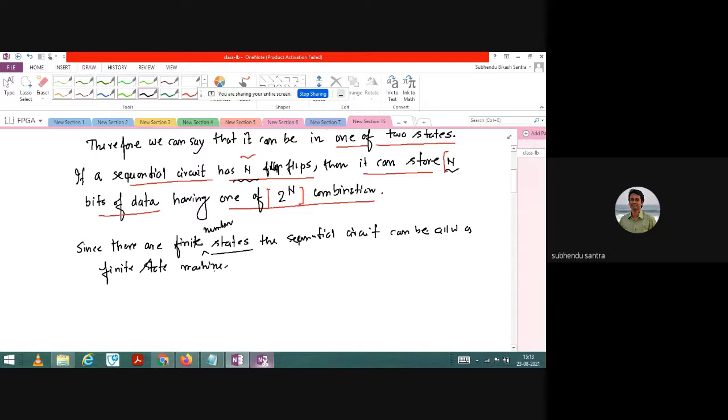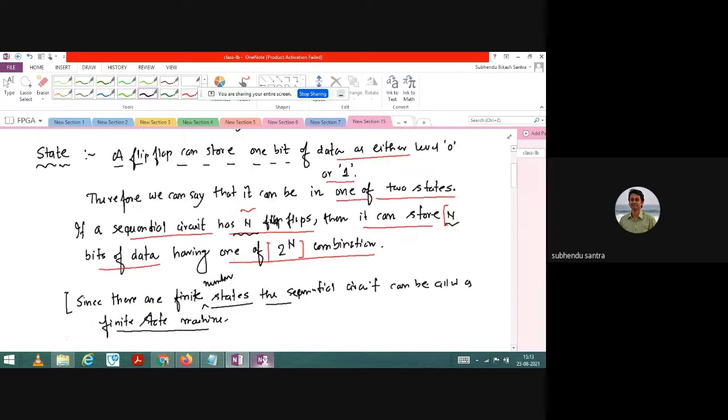Now we have the Moore model and the Mealy model, but before that, this is very much important. That's why I wrote all these sentences. What is state? State in a sequential circuit depends upon the output of the flip-flop. It has two levels, either 0 or 1. That is point number 1. Point number 2 is that it can have any one state, either 0 or 1.